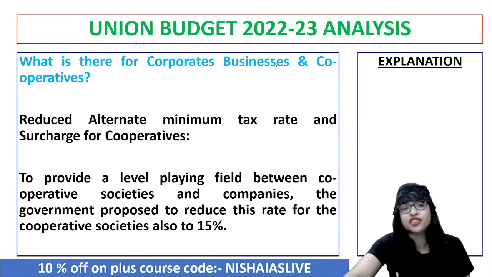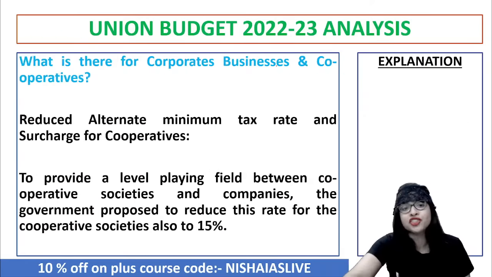Now, having said that, the next important point with regard to taxation: what is there for corporate business and cooperatives with regard to the taxation policy, guys? I can tell you that there has been a reduction of the alternative minimum tax rate from 18.5% to 15% for all the cooperatives and companies. That is a huge relief for the people to at least get their taxes filed and make sure that they're not doing much collateral. So that is something the government felt, provided these corporate businesses are not doing tax evasion by illegal means. Clear?